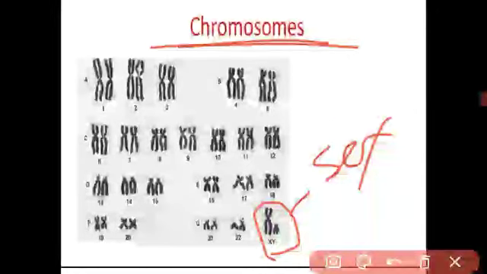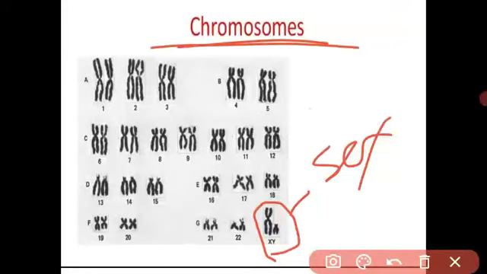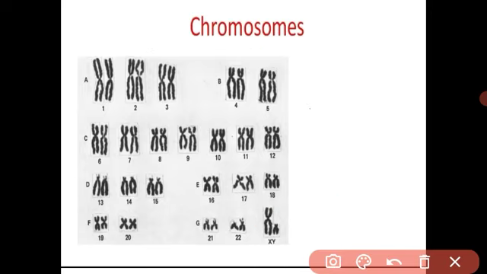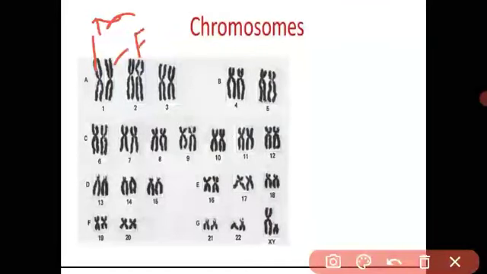The chromosome structure, you know that. Homologous chromosomes means the chromosomes have an identical pair. Identical pair means the pairs are similar in size and shape, and each is derived from the two parents. I told you the zygote is formed from the fusion of male and female gametes, so one of the pair is from the male and one is from the female.